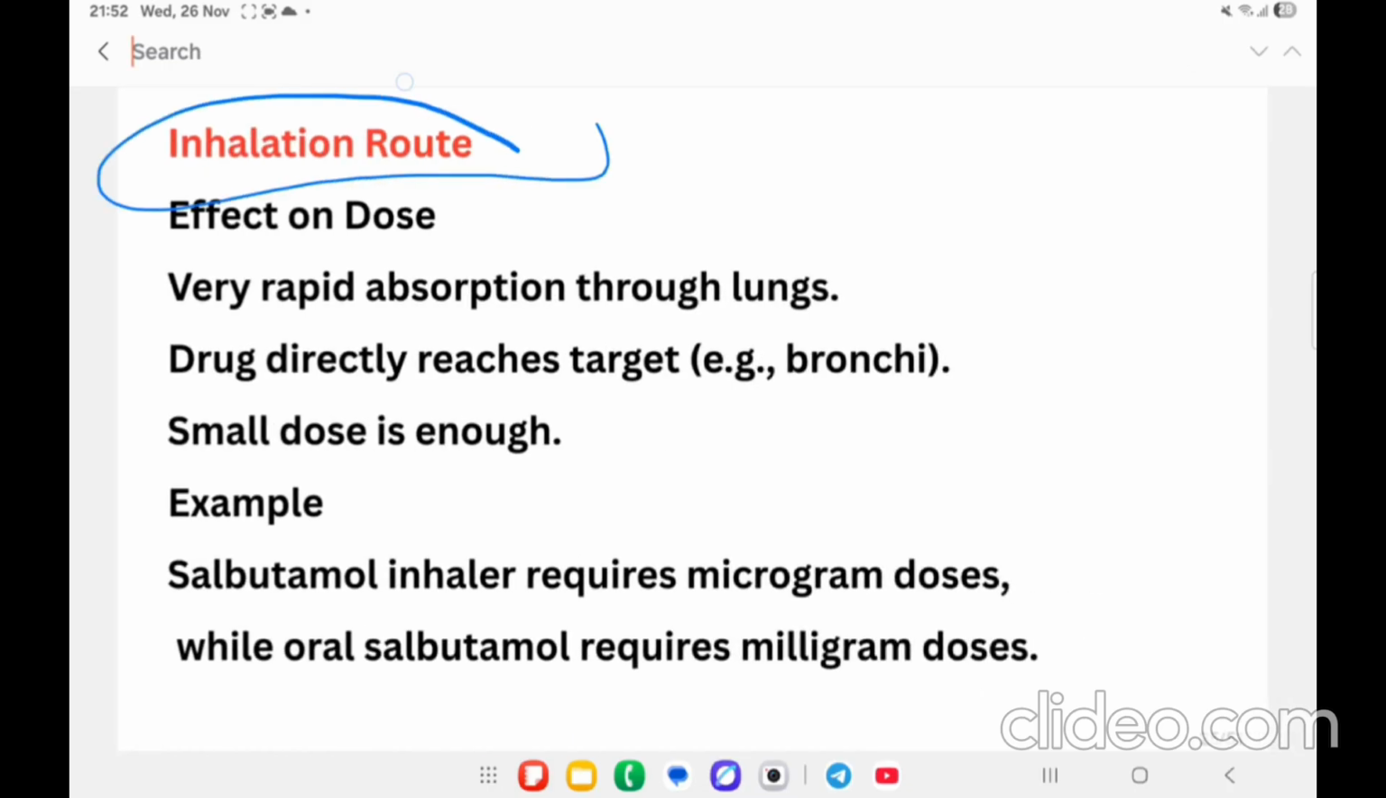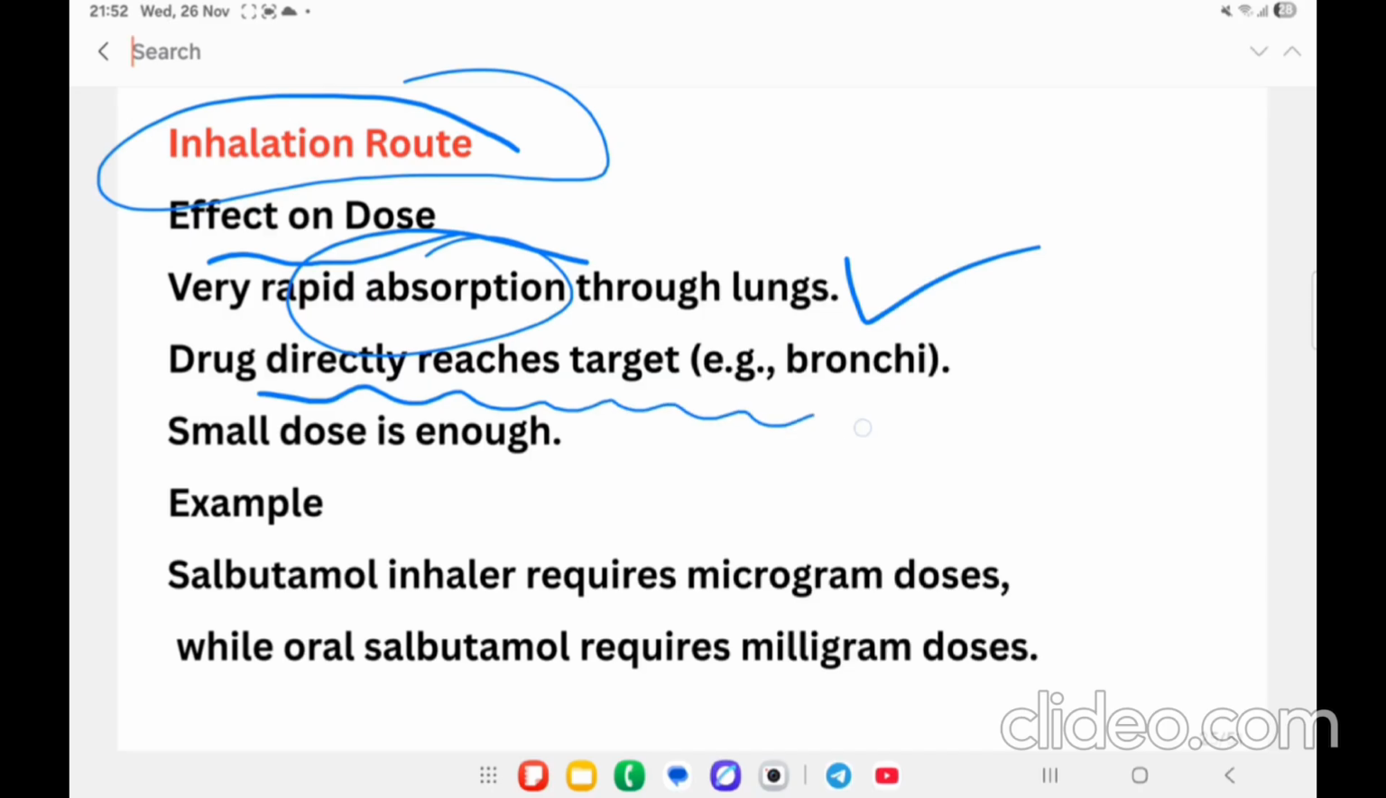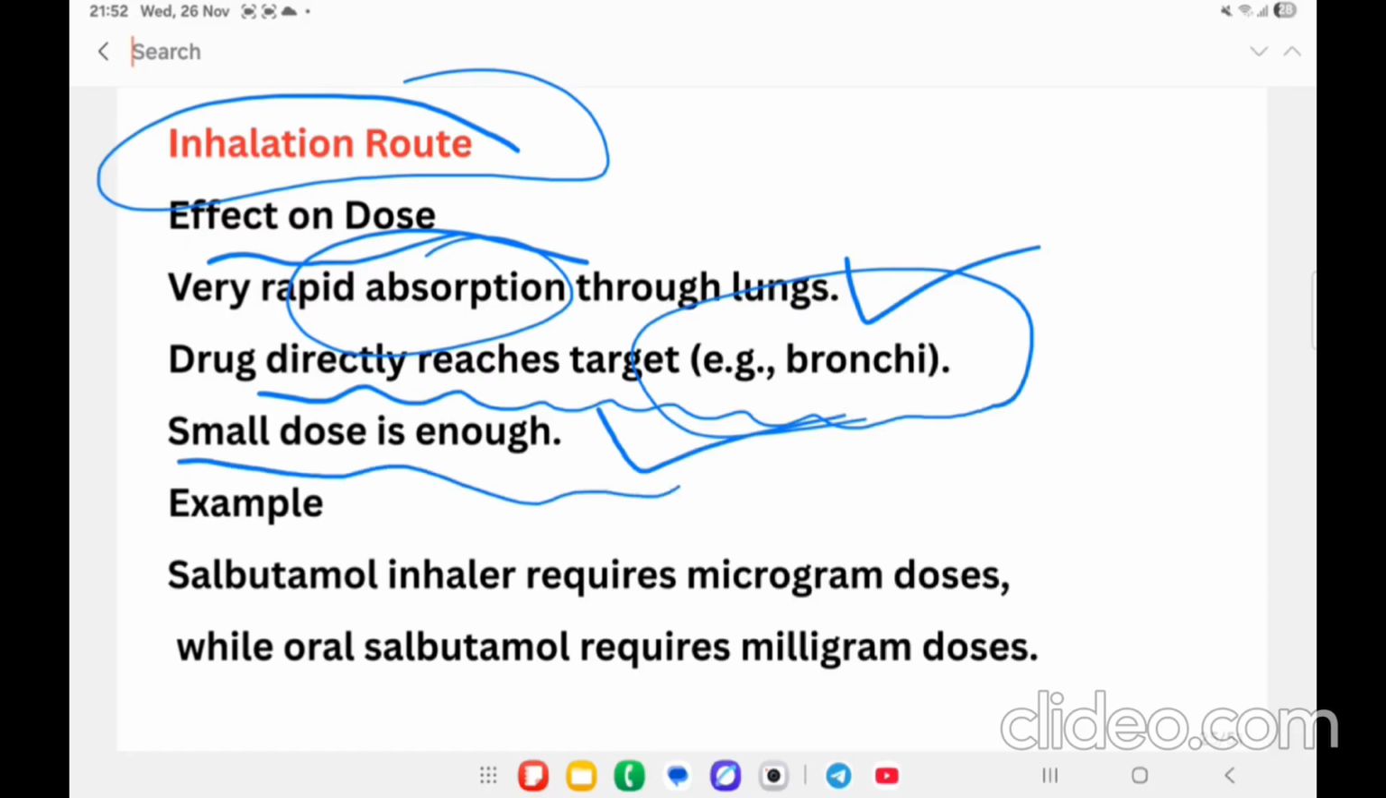Then inhalation route. It is a very effective route because the absorption is very rapid through the lungs. The drug is going to directly reach the target, for example the bronchi. Even a small dose is enough. Example, salbutamol as a bronchodilator drug, which is required in less quantity.